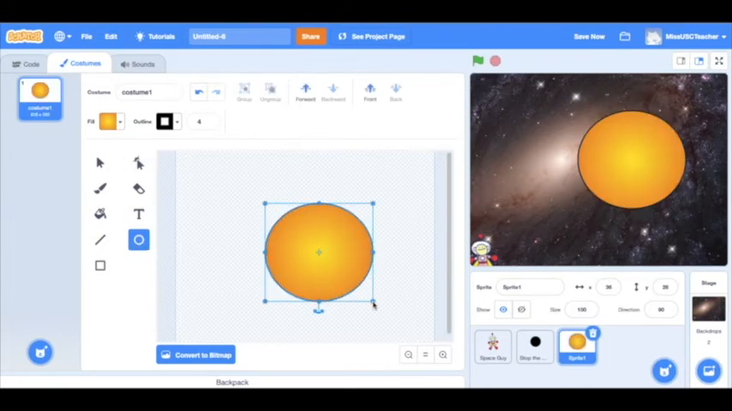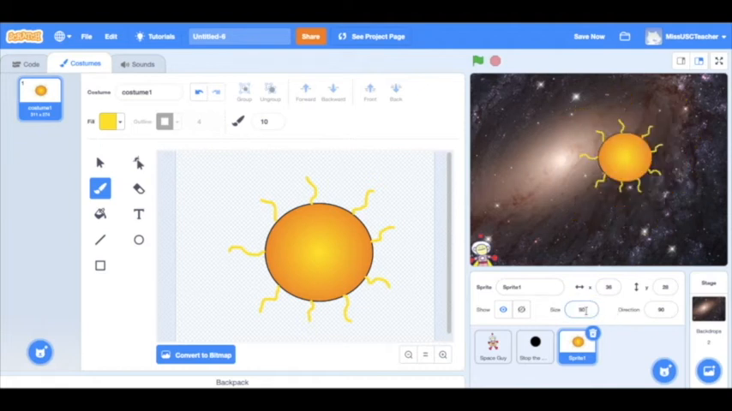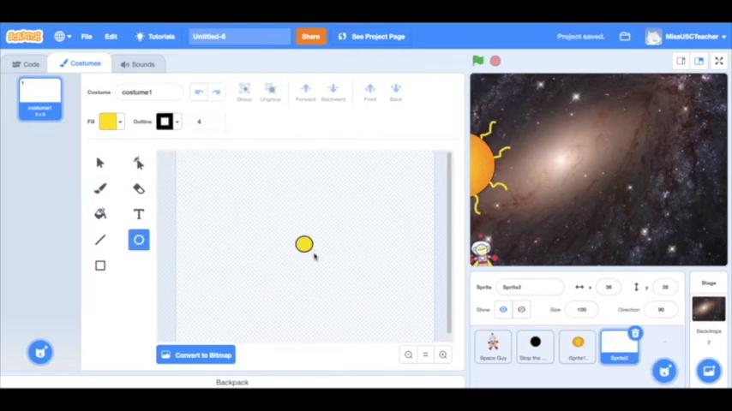Then I'll click the circle icon on the left there to create our circular sun, and then I'll use the paint tool on the left there to draw some rays to make it look more sun-like. Then I'll change the size, and then once I've done that I'll drag it to the left so we just have a part of the sun showing.